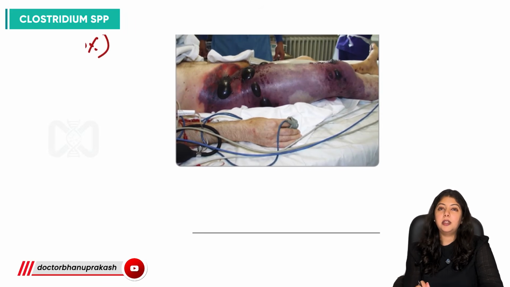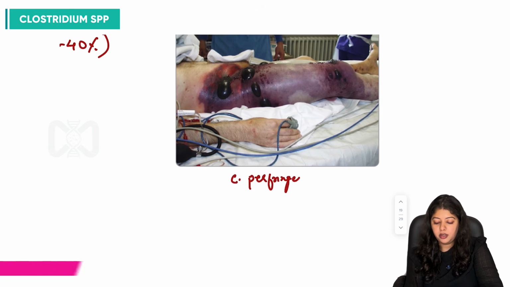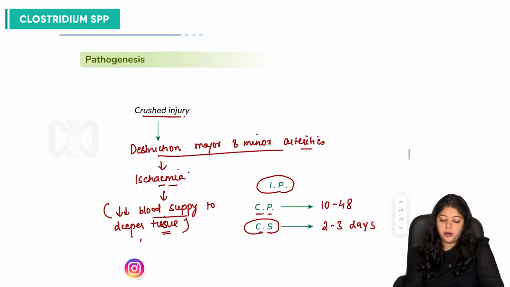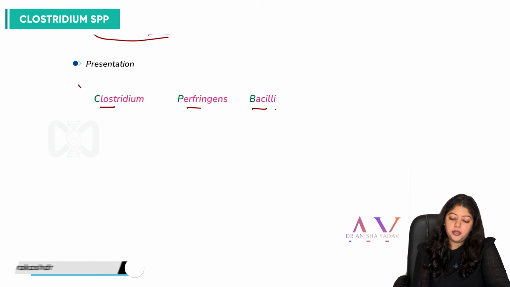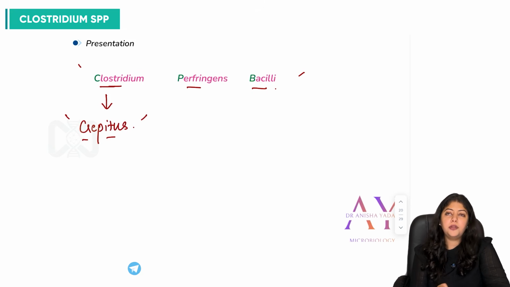This is the classical picture of what Clostridium perfringens gas gangrene looks like. So how does the patient present? We can use the mnemonic Clostridium perfringens bacilli. The patient has, firstly, crepitus. Crepitus is present, as there is a lot of gas in the tissue planes, right?